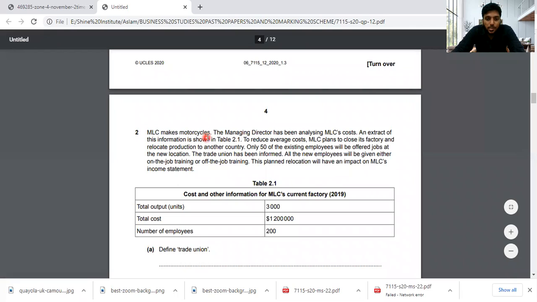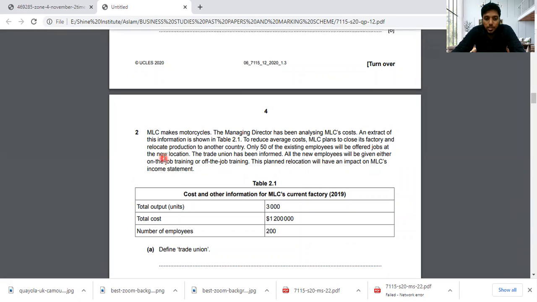MLC makes motorcycles. The managing director has been analyzing MLC's cost. An extract of this information is shown in table 2.1. To reduce average cost, MLC plans to close its factory and relocate production to another country. Only 50 of the existing employees will be offered jobs at the new location. The trade union has been informed all the new employees will be given either on-the-job training or off-the-job training. This planned relocation will have an impact on MLC's income statement.